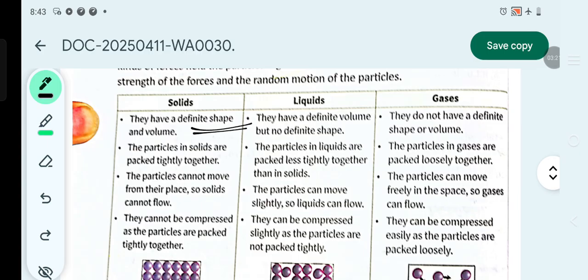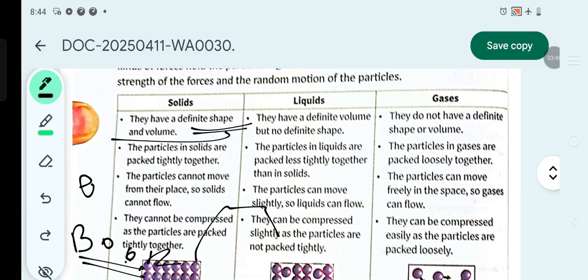They have a definite shape and volume. If you have seen a rock, or a pebble, or, suppose, a book or notebook. I have taken a book as an example. It has a definite shape and volume. If you measure the weight of a book, it will be the same, and it will be the same the next day as well. And if you observe the shape of the book today, it will be the same shape tomorrow as well.